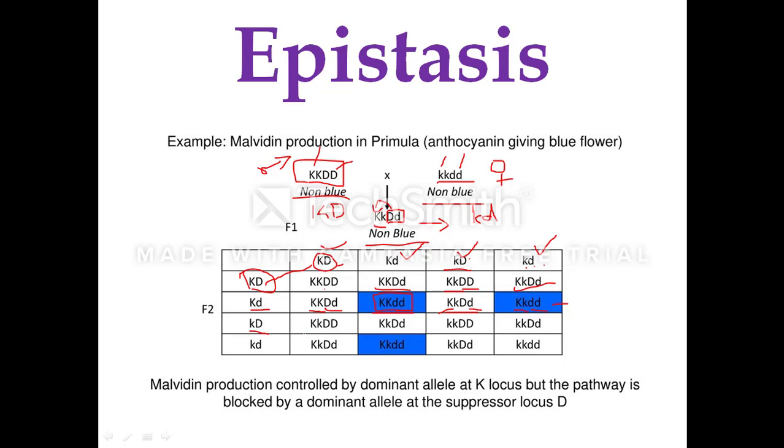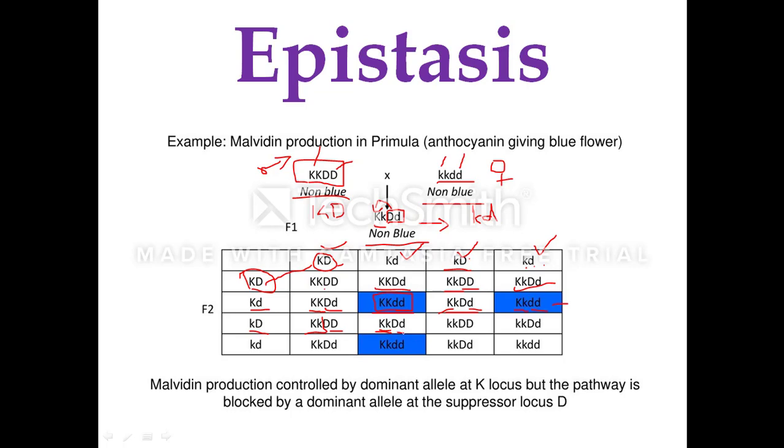Next, the gamete containing small k and capital D, when it is fusing with the gamete with capital K and capital D, you will have the heterozygous dominant condition for the hypostatic gene and homozygous dominant condition for the epistatic gene. Here, because of the presence of the homozygous dominant epistatic gene, again there is no pigment. When this gamete small k and capital D fuses with the capital K and small d, we will have the genotype heterozygous dominant for K and heterozygous dominant for the D.